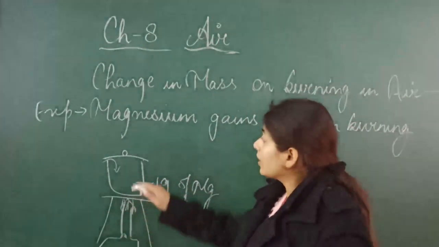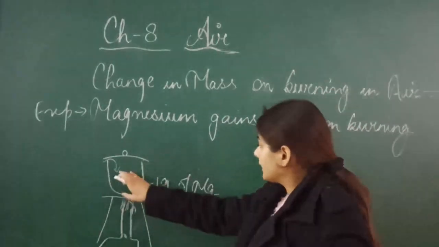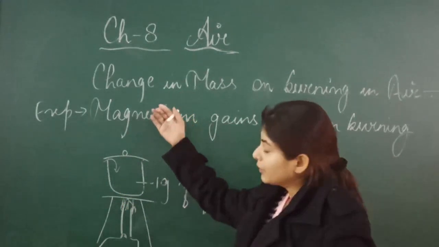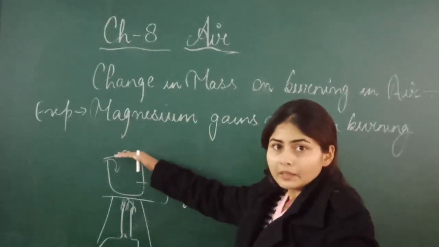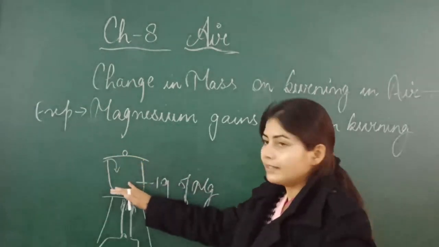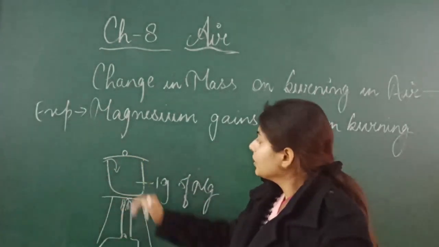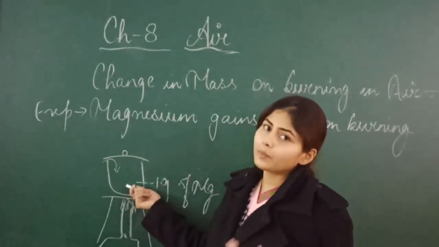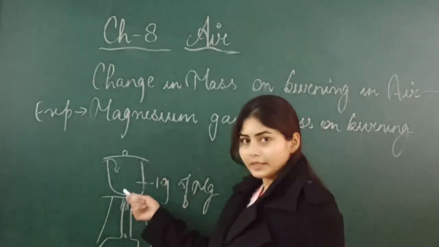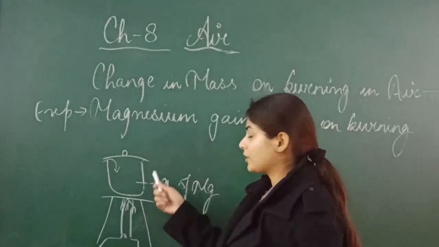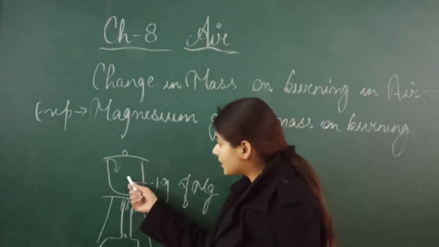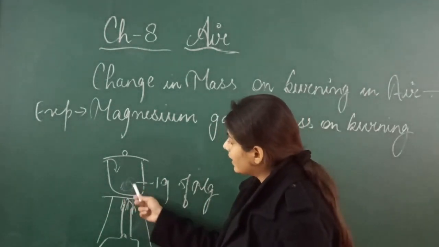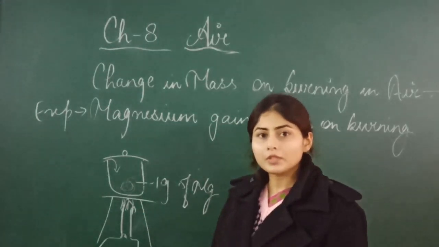And don't open the lid completely, because the magnesium content will go out. So we have to close it, but not completely, in such a manner that air can come inside to burn the magnesium. The air will come in, and the magnesium will burn with a dazzling, bright light. After burning is completed, the magnesium will have burned completely, and the burned content will be in the porcelain crucible.